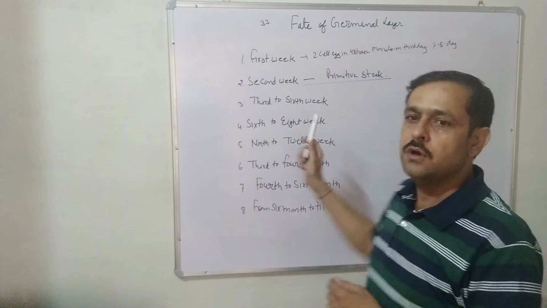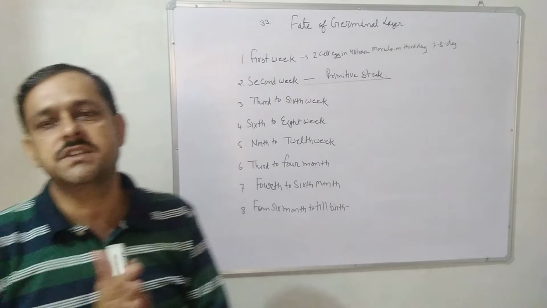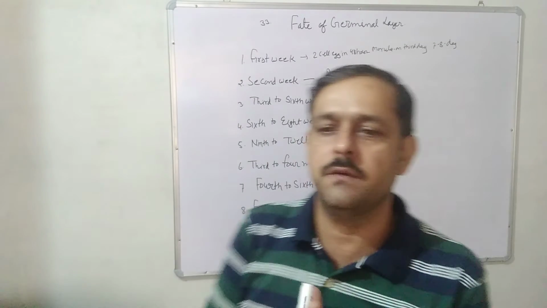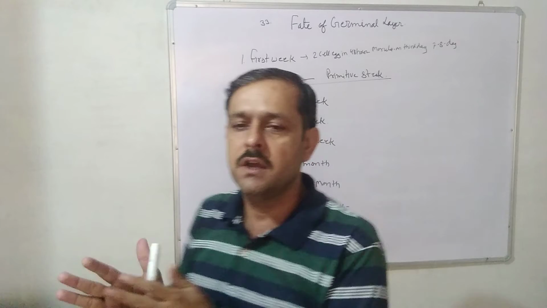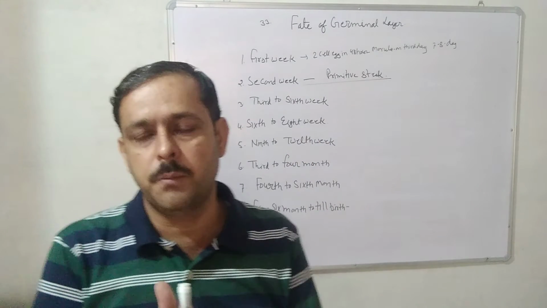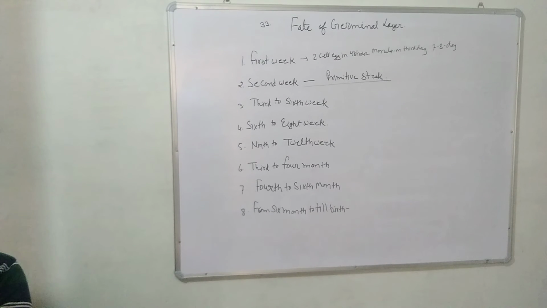Now the 6th to 8th week. The external ears start appearing. Development of RBCs in the liver starts. The diaphragm forms in the 6th week. The breast forms in the 7th week. Fingers become visible in the 7th week, and the process of bone formation also starts, up to the end of the 8th week. The embryo takes the shape of a small human. Now it is called a fetus.